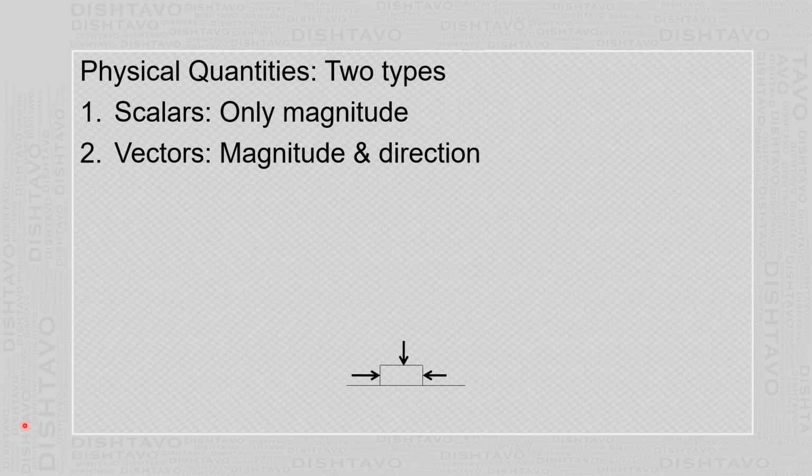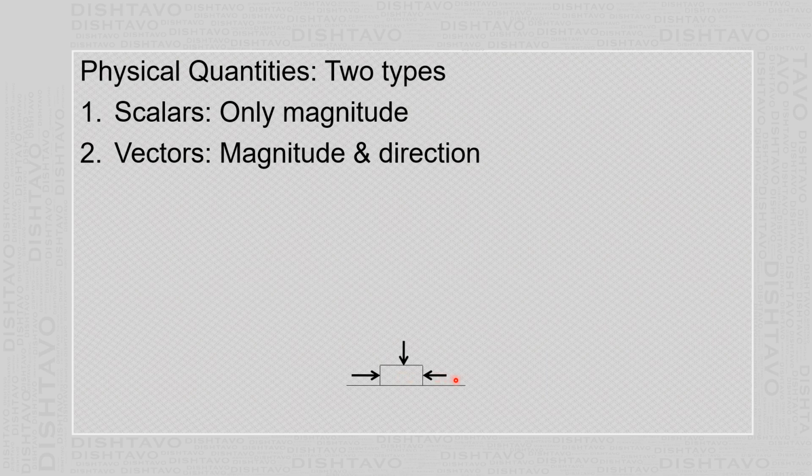Let us take another example. Suppose a body is kept on a surface. Let us say that you apply the same magnitude of force downward, toward the left, and toward the right. The magnitude of the force applied is the same. But in the first case, when you apply the force vertically downward, the body remains in the same position.